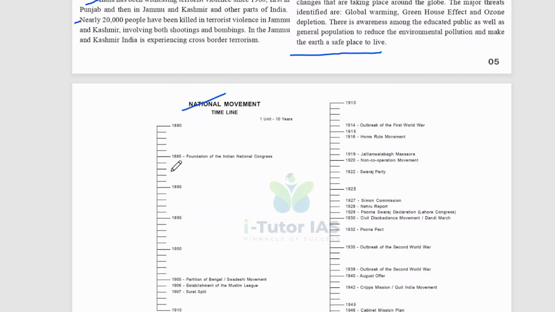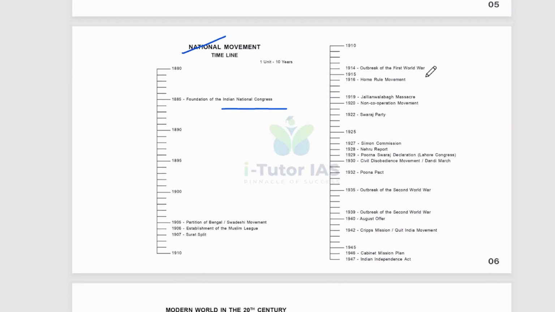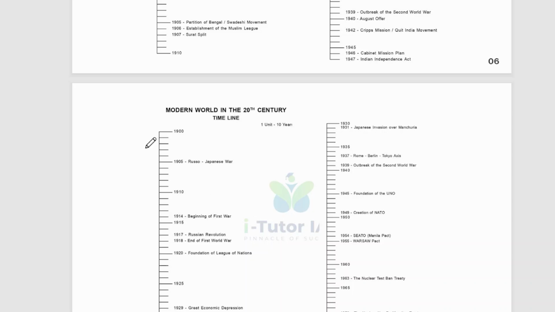In Indian history, 1885 is the foundation of the Indian National Congress, and you can go through this timeline and make your own timeline to study history easily. It will be easier to make one timeline for your history preparation. Okay. And this is the modern world in the 20th century timeline. Okay. All this we discussed.